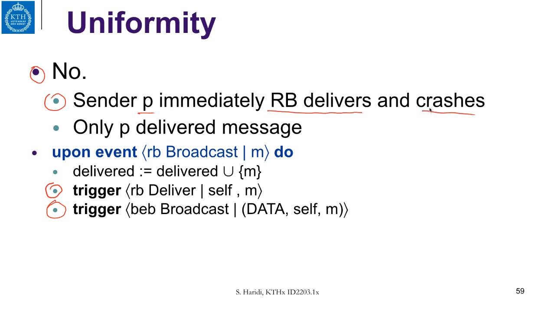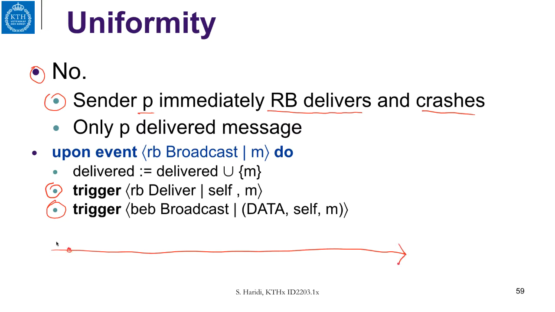In this case, it is possible that this process P is the only one that delivered the message, because there is no guarantee that a BEB broadcast will be delivered by all correct processes, because the sender has already crashed. So here I just draw it in a line.